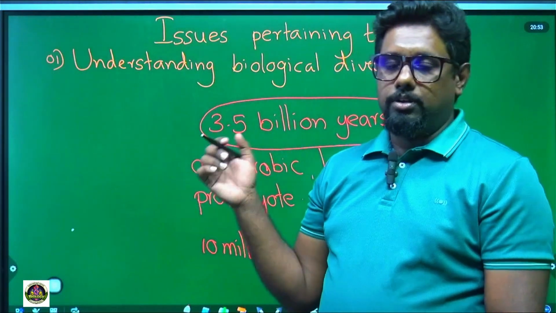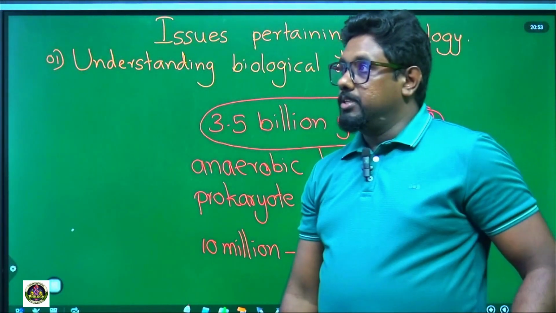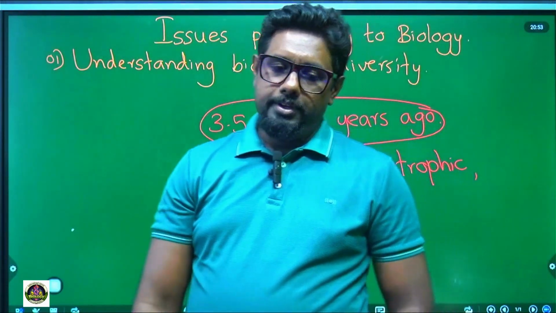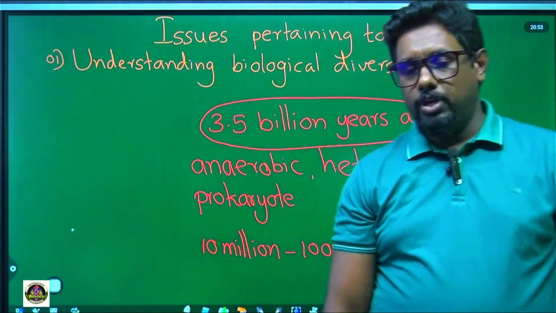That is why I told you to write in red pen. Okay, 3.5 billion years ago. Next point.